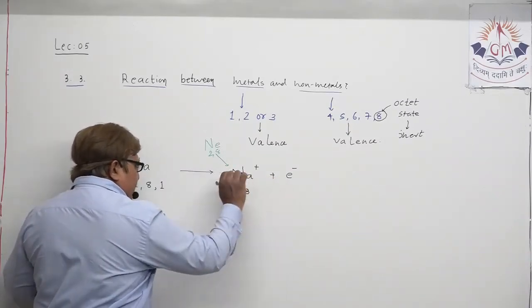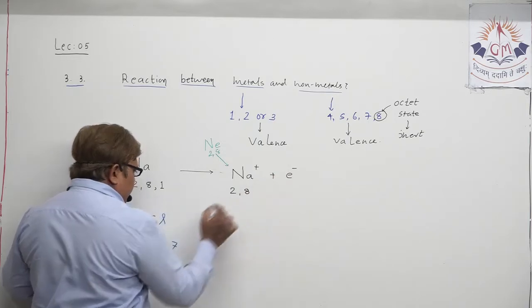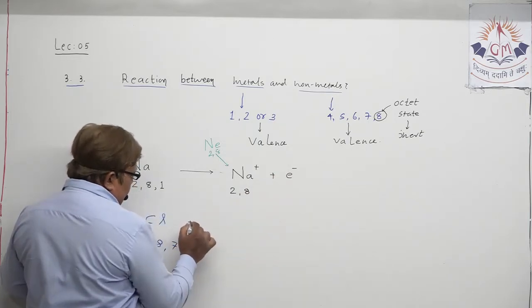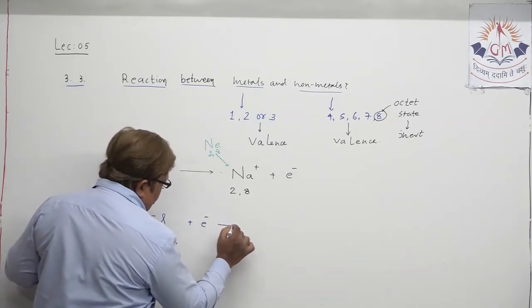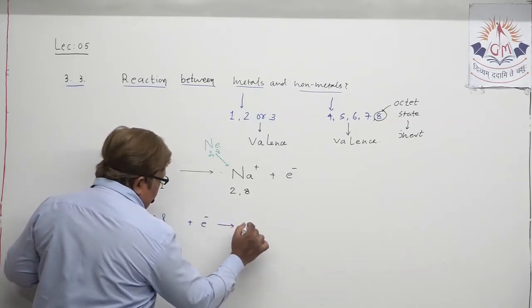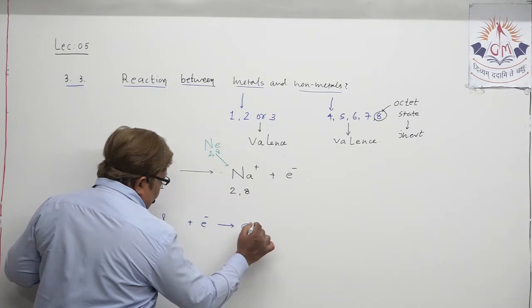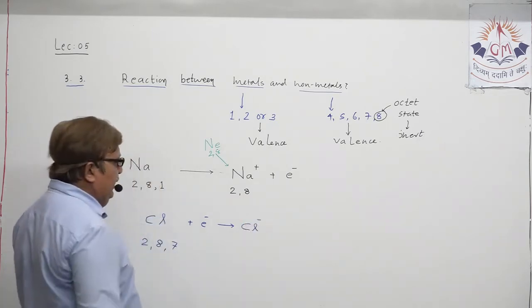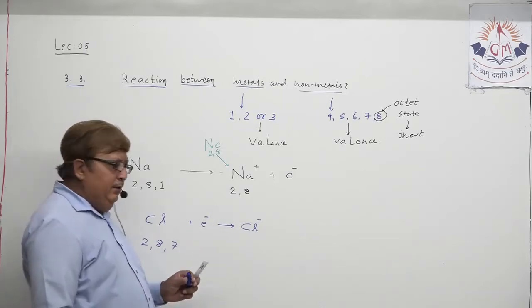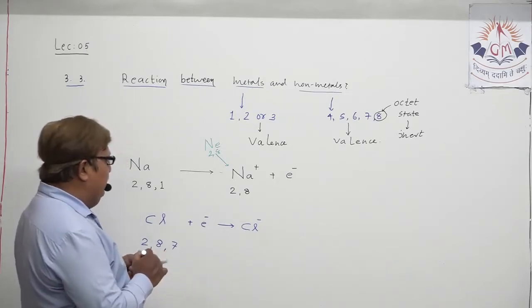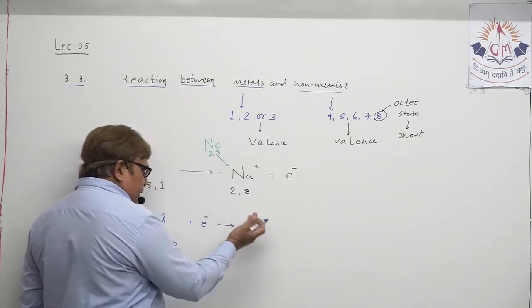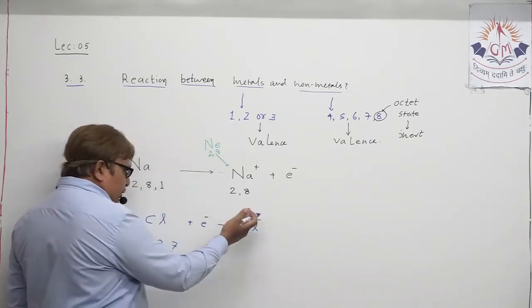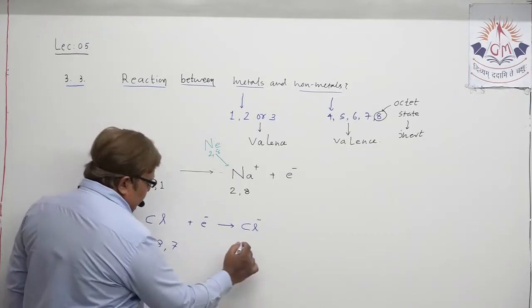The electron donated by sodium is accepted by chlorine, okay, and it becomes chloride negative ion. Understand? And it has attained electronic configuration by acceptance of one electron.